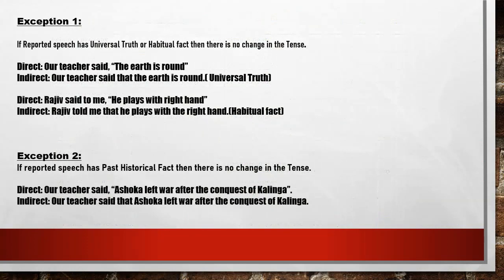Few exceptions are also there. If reported speech has a universal truth or habitual fact, then there is no change in the tense. Direct: Our teacher said, "The earth is round." So this is universally accepted, a universal truth, so there will be no change in the tense. Indirect: Our teacher said that the earth is round. The comma will be removed, "that" will be used, and in the reported speech there will be no change in the tense.